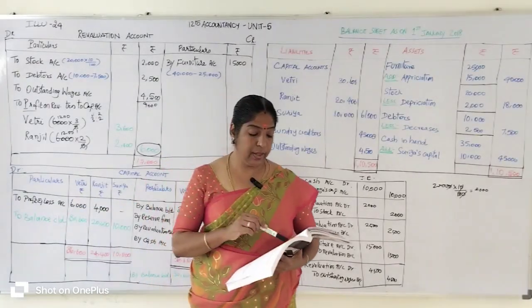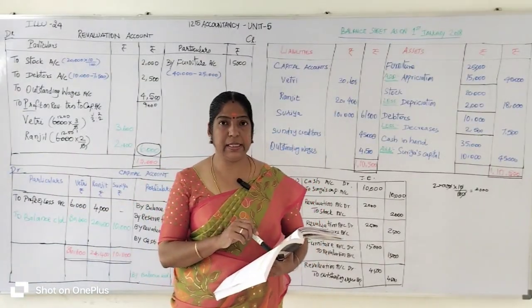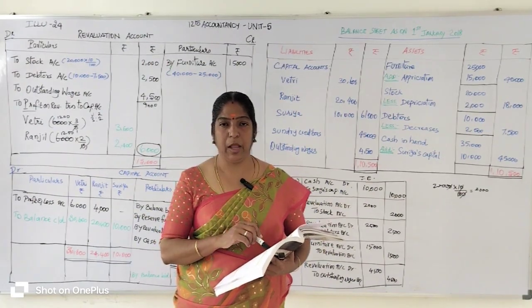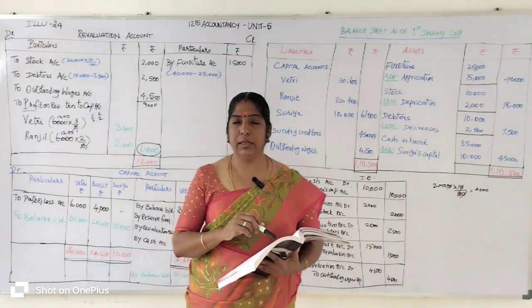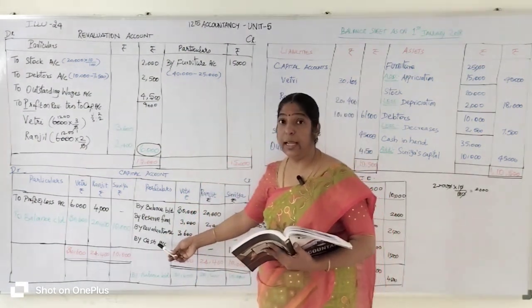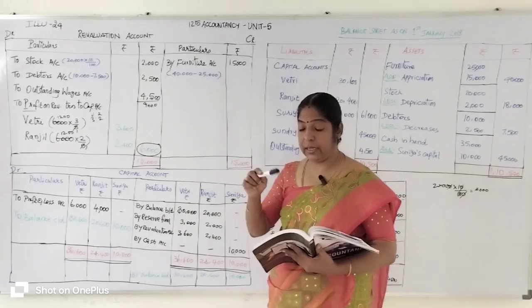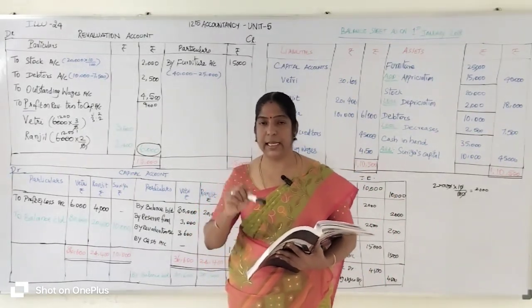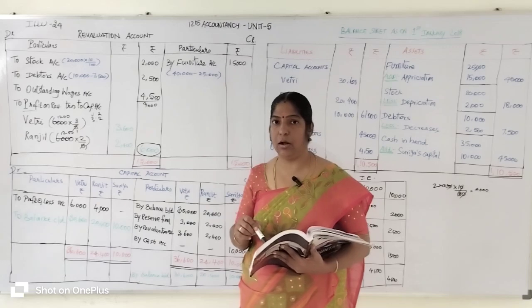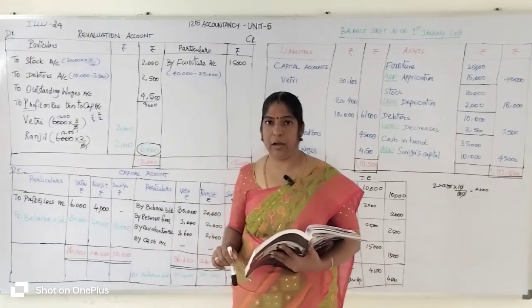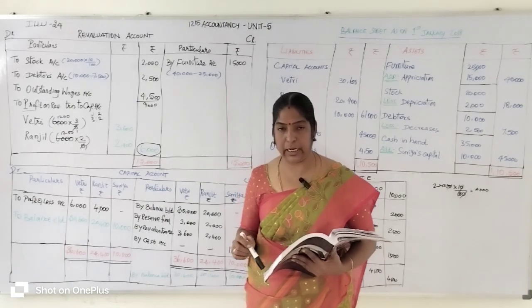If it is given on the liability side, it is considered a profit, and you enter it on the credit side. But here it is given on the asset side, so it is a loss. You enter it on the debit side of the capital account in their old profit sharing ratio.